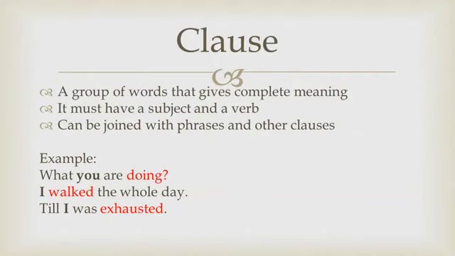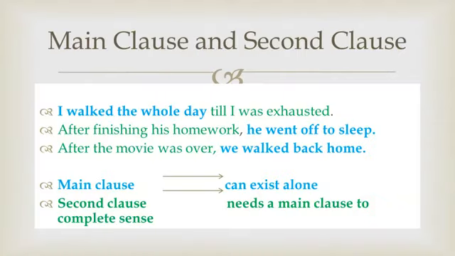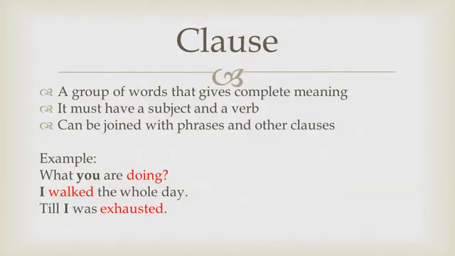Next example is "till I was exhausted." Look at the subject, I, and verb, exhausted. A group of words having a subject and a verb is a clause. So this is a clause. But the use of the word till at the beginning shows that the meaning is still incomplete. There is something more about this clause. So this clause can be joined to other clauses.